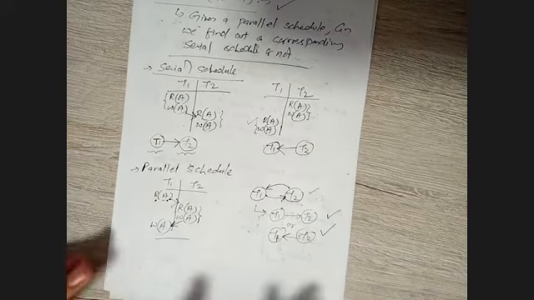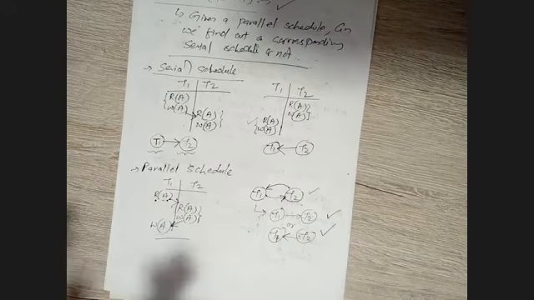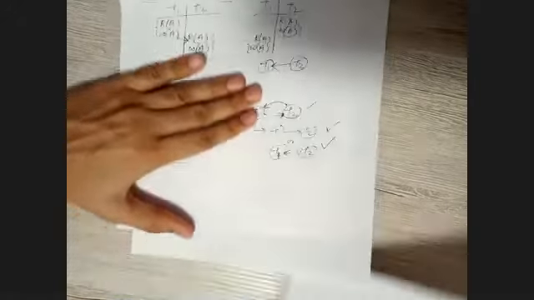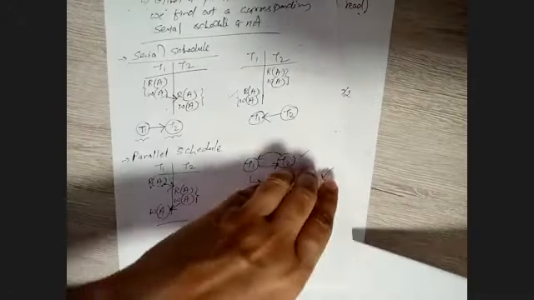So the next question that comes is, if a schedule is serializable, how many serial schedules are possible for this parallel schedule? Right? So how many? The number of serial schedules that are possible for any parallel schedule. Right, this is a question generally asked.